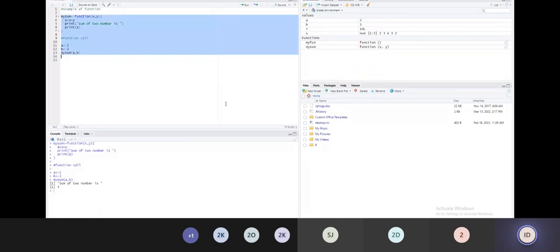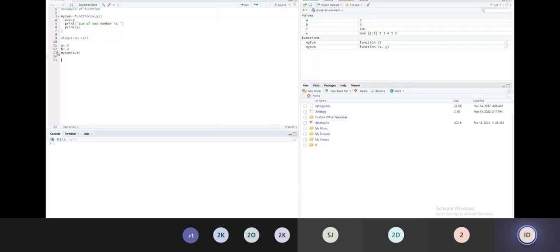Now I will remove this. My global values have changed because my sum is created now. Now I can simply call this function. If I run this particular function only, it gives the sum of two numbers is 5.